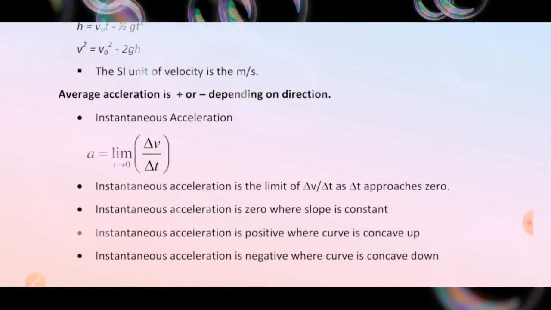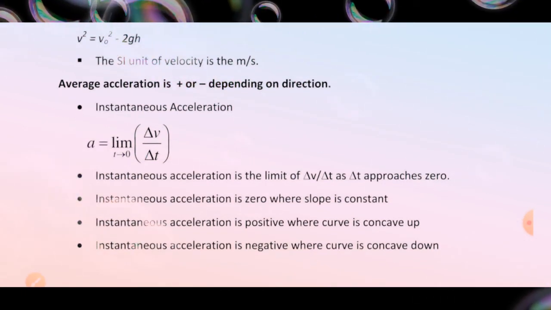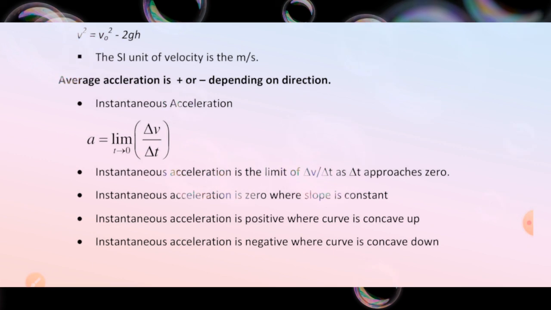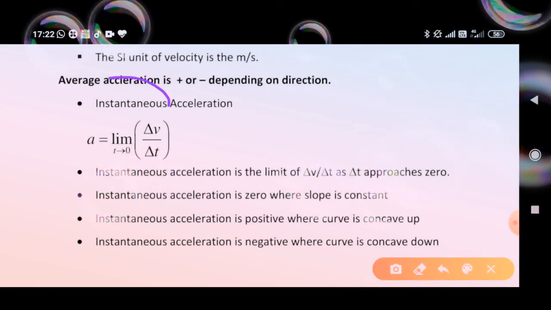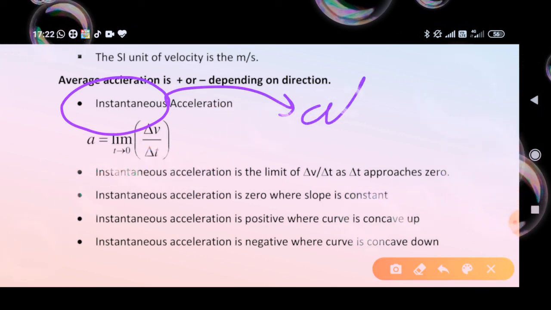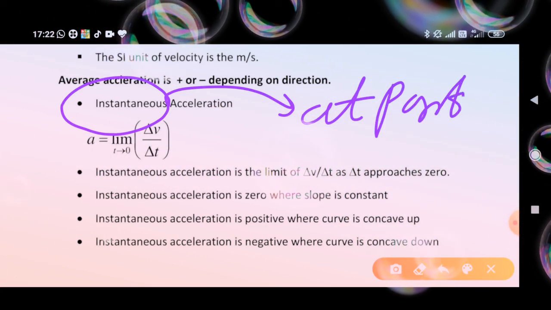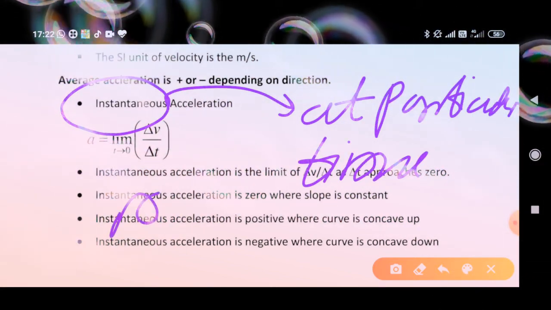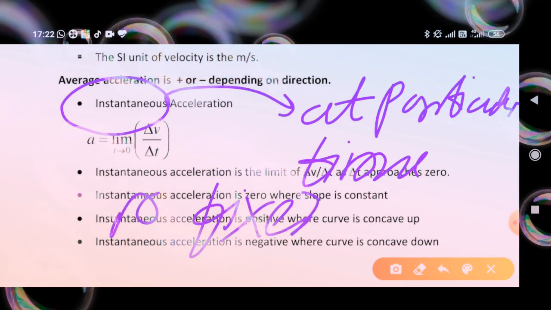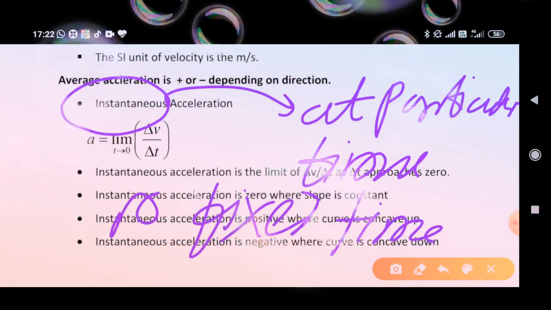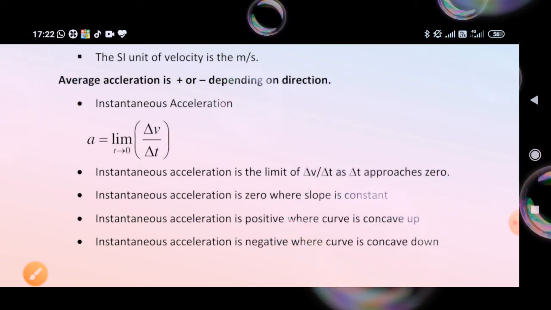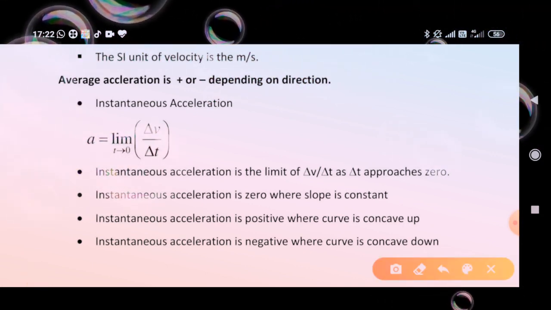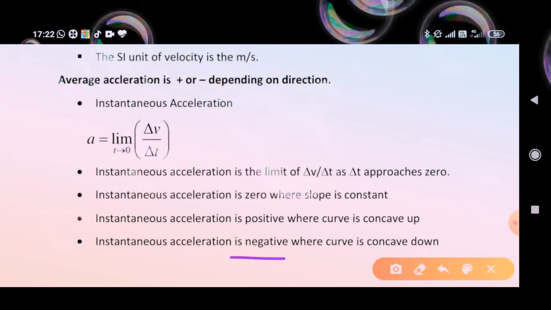Average acceleration is positive or negative depending on direction. Instantaneous acceleration a equal to delta v by delta t, where t is approximately 0. Instantaneous acceleration is the limit of delta v by delta t as delta t approaches 0. Instantaneous acceleration is 0 where the slope is constant. Instantaneous acceleration is positive where the curve is concave up, and instantaneous acceleration is negative where the curve is concave down.